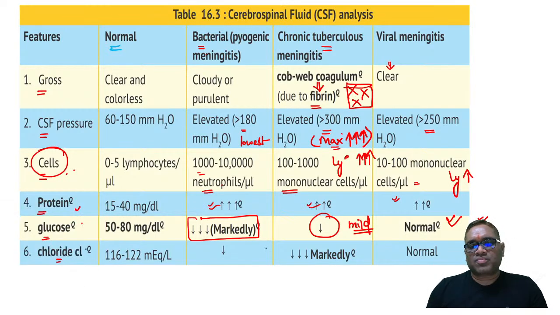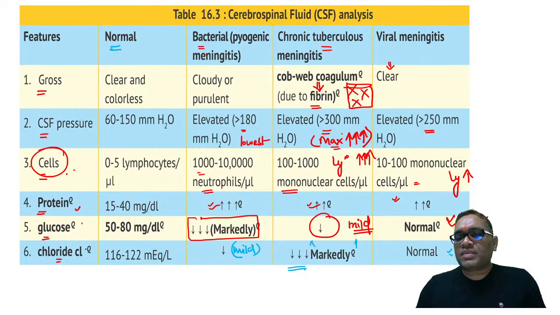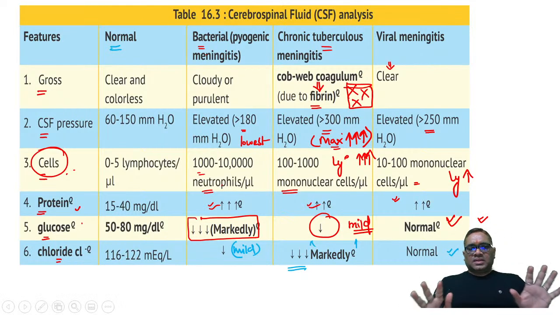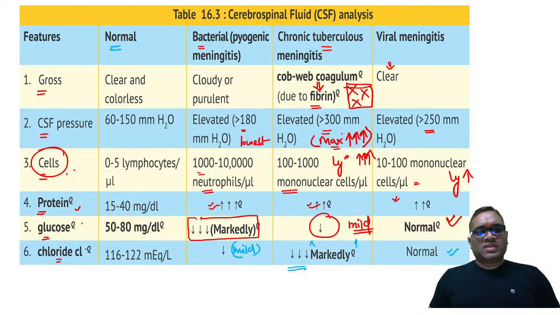And chloride level, you can see chloride level is mildly decreased in case of bacterial meningitis. That is another important point you have to remember. There is a mild decrease in case of bacterial, but there will be a severe reduction in case of TB meningitis, and it will be normal in case of viral meningitis, right? So now you understand. So this question is about viral meningitis.